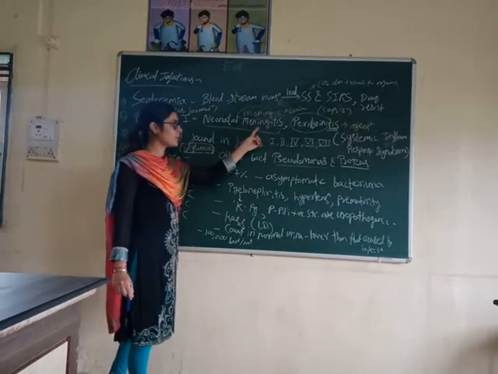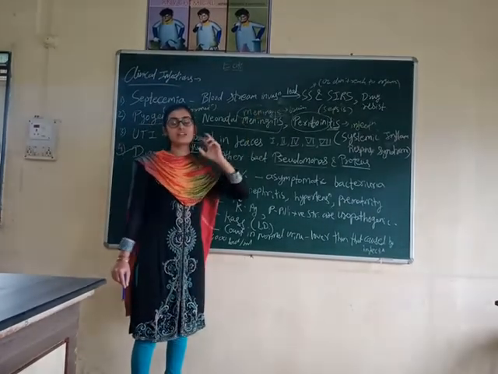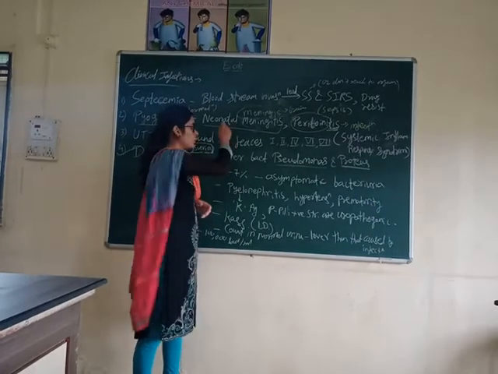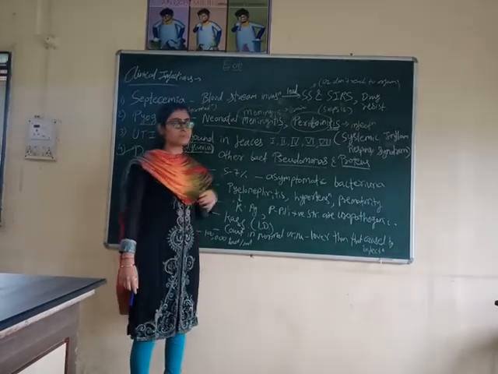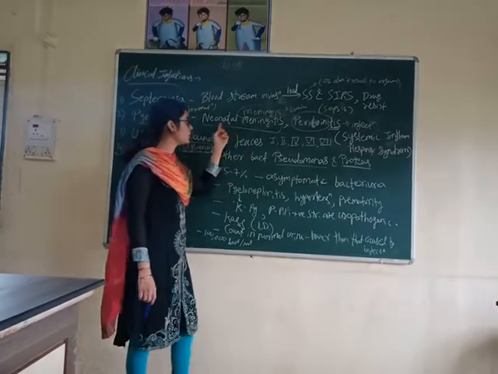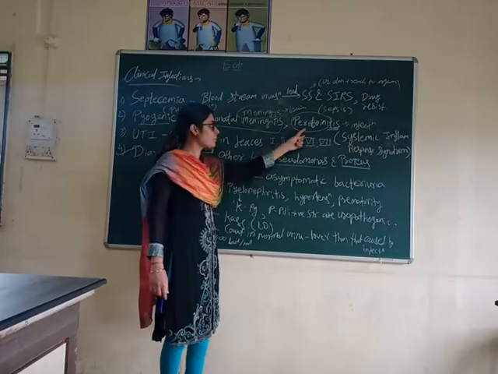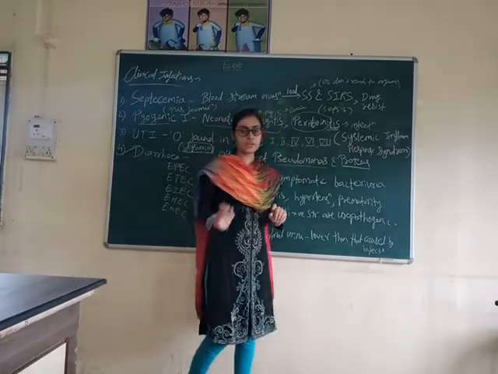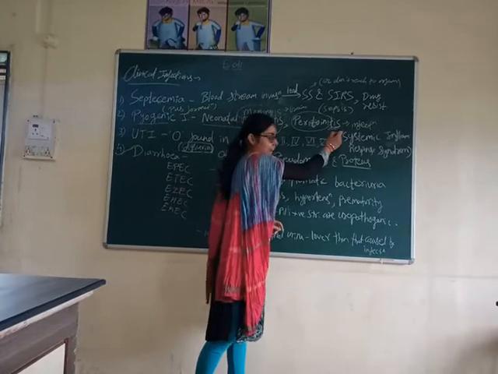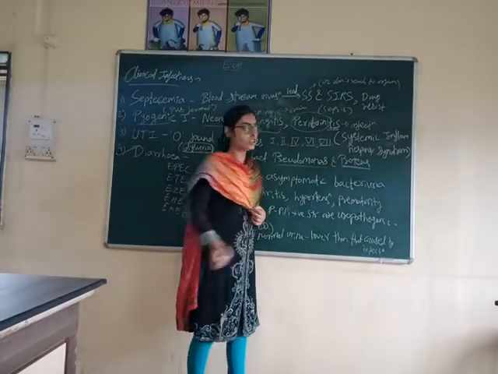What is neonatal meningitis? Meningitis is related to the brain, to the nerves. Neonatal means relating to the newborn. That means brain infection in the newborn. That is neonatal meningitis. Next is peritonitis. What is peritonitis? The suffix -itis stands for infection.